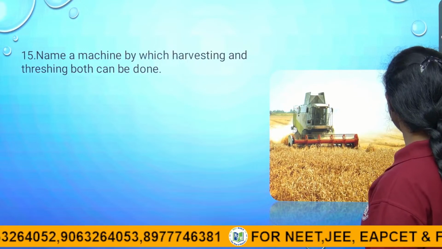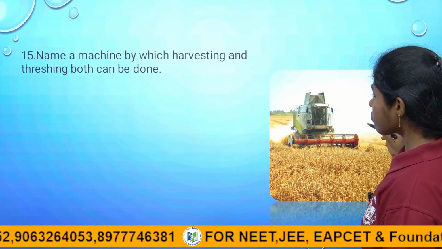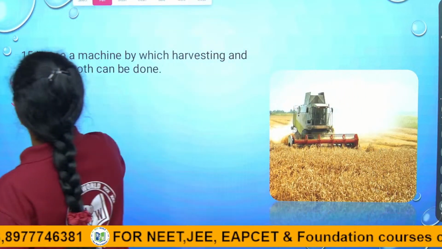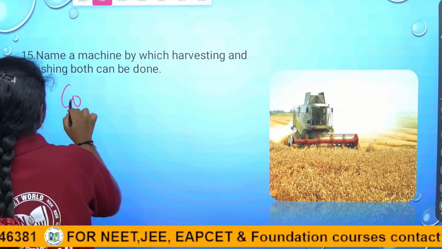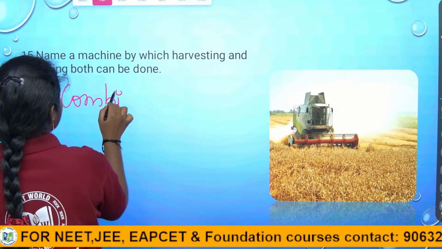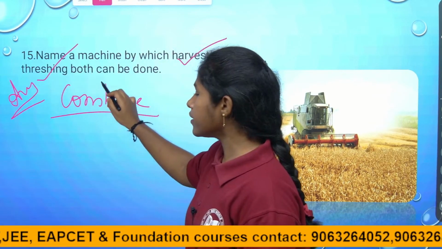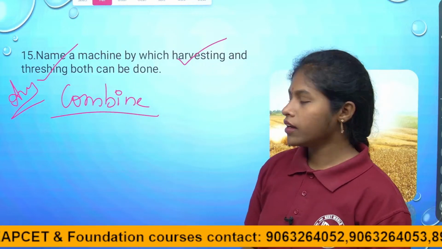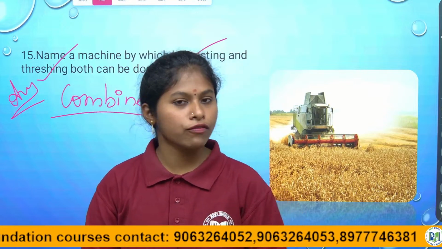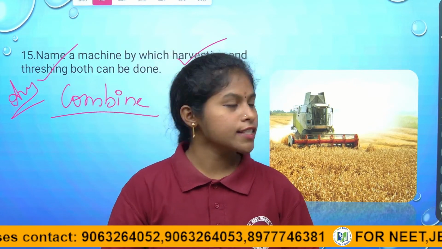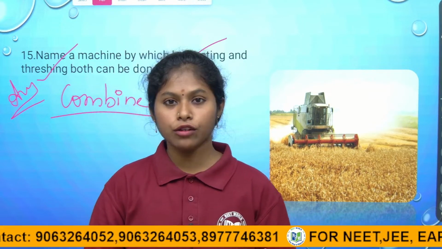It is a modern method, children. They are asking about the machine name. The machine is the combine, by which both harvesting and threshing are done. So this is about today's session, children. This is the end of the crop production and management chapter from 8th standard CBSE. Tomorrow we will discuss another new chapter.